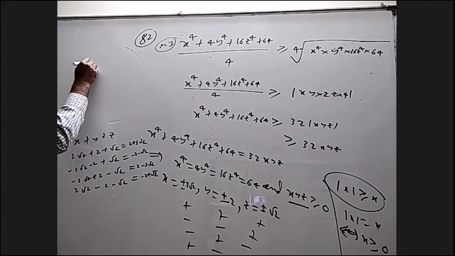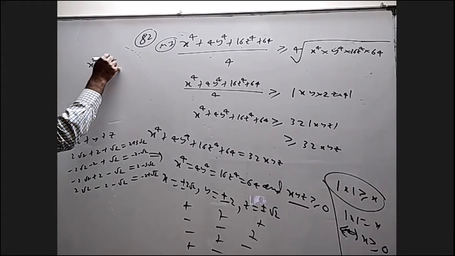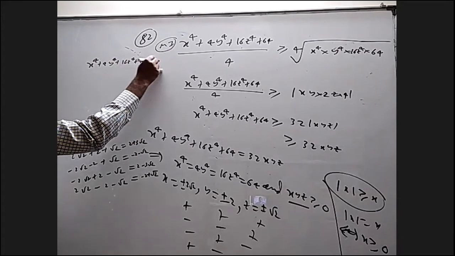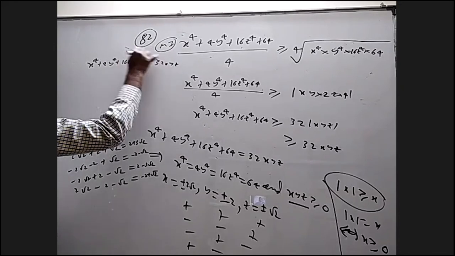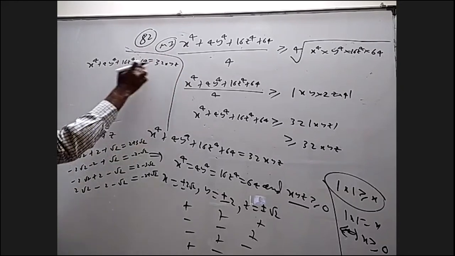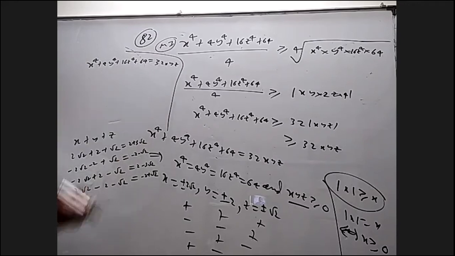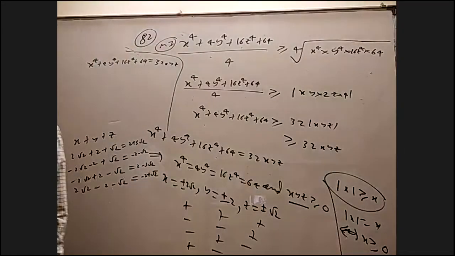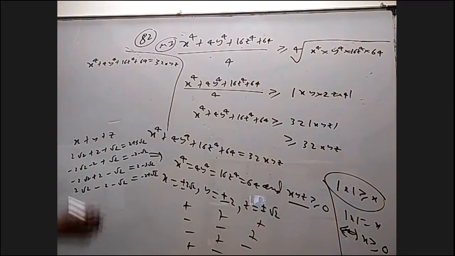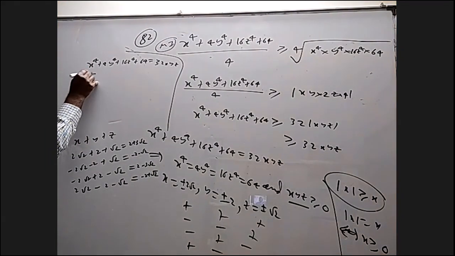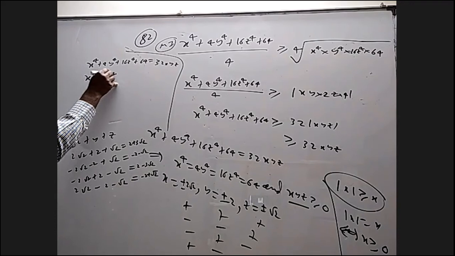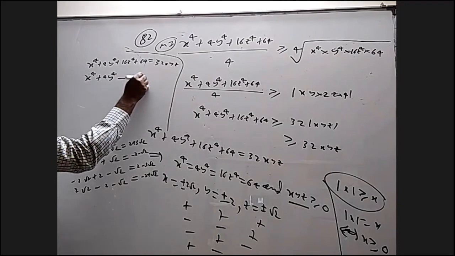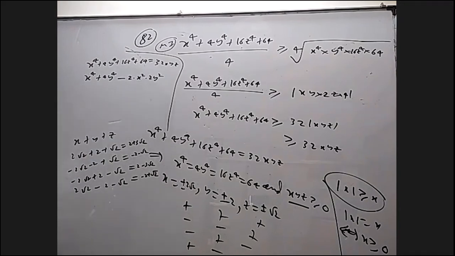The question was x power 4 plus 4y power 4 plus 16 z power 4 plus 64 equal to 32xyz. I want to bring this to this side and write it as a sum of many squares, which will always be greater than or equal to 0, and equal to 0 is possible for a particular case. How to prove that? I'm going to take x power 4 plus 4y power 4, and subtract one 2ab term, which is 2 into x square into 2y square.